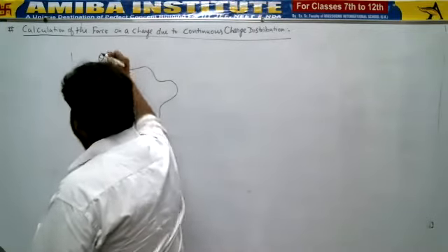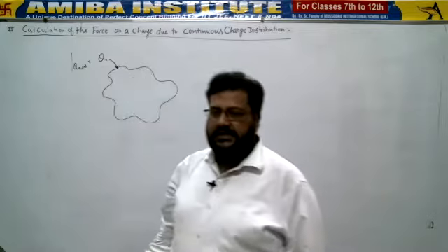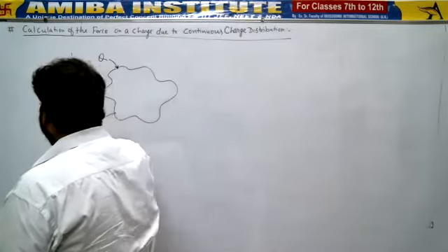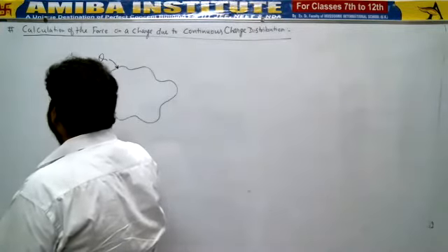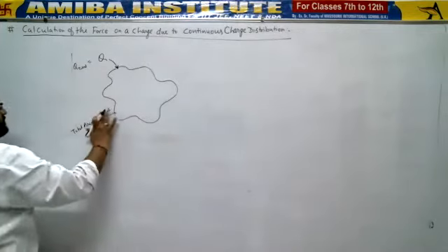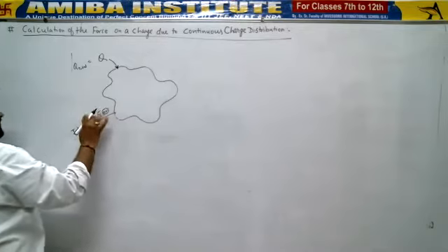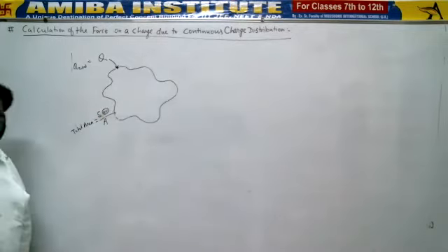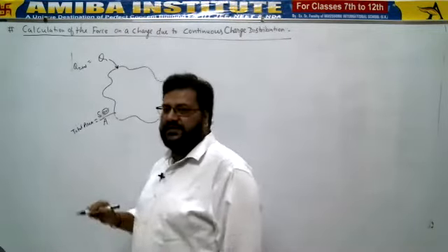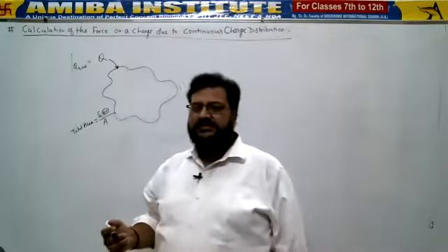Whatever charge is mentioned, total charge is Q, and total surface area is S or A, whatever you like. In some textbooks, generally S is preferred, and sometimes A is written as well. So whatever you like, you may take it. The total area of this surface is A, and the total charge distributed in or on this area is capital Q.